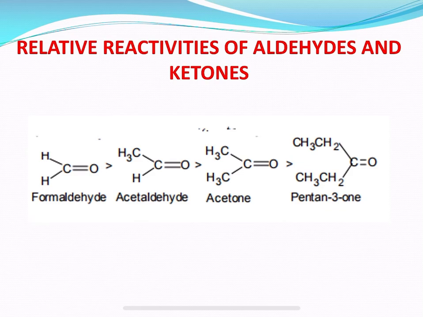Therefore, the decreasing order of reactivity of aldehydes and ketones is as follows: formaldehyde is more reactive than acetaldehyde, acetaldehyde is more reactive than acetone, and acetone is more reactive than pentan-3-one. In this way we understand the relative reactivities of aldehydes and ketones.